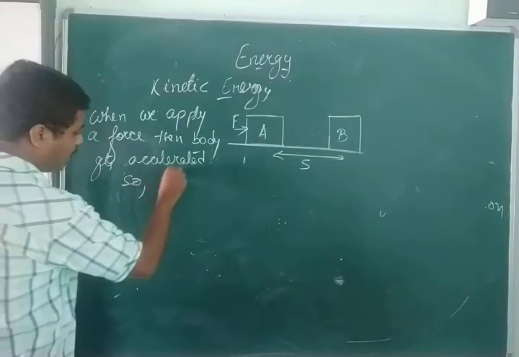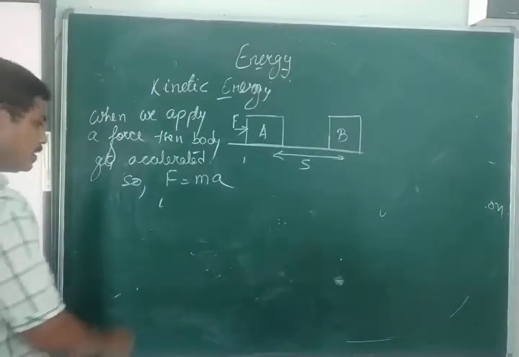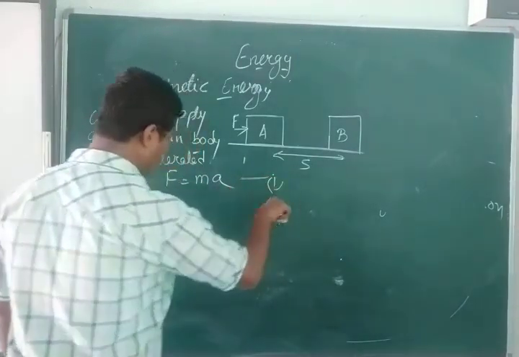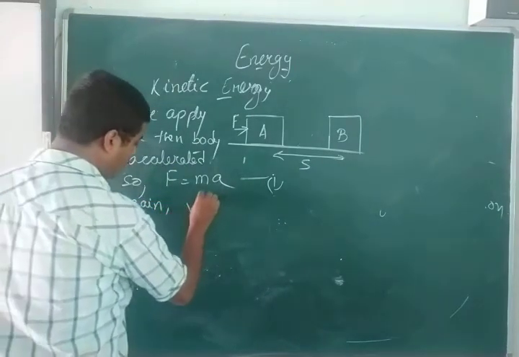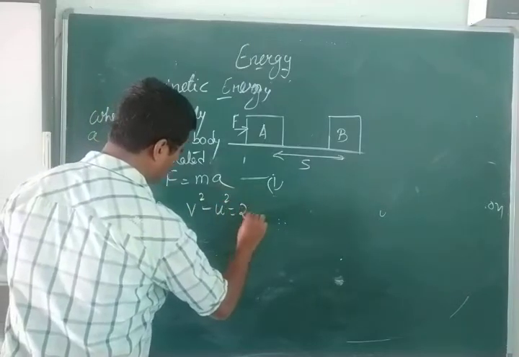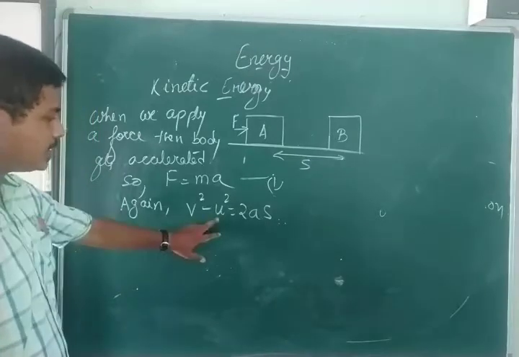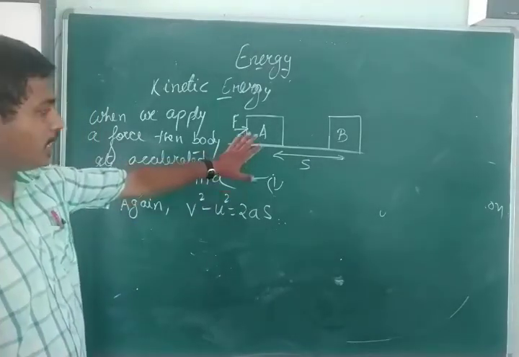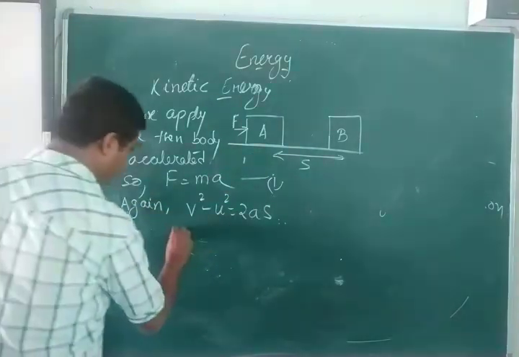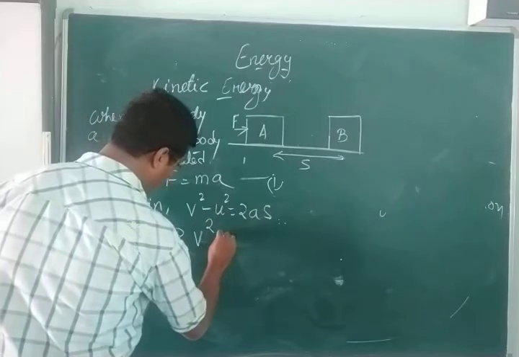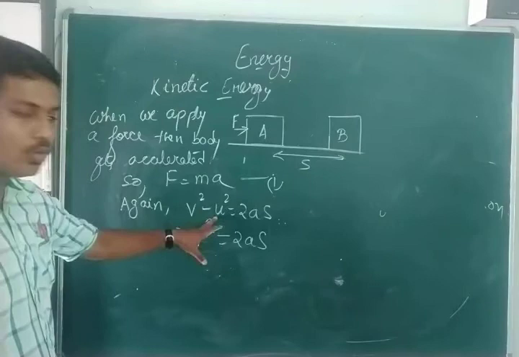So we can write F is equal to m into a, mass into acceleration. Mark this as equation number 1. Again, we know that v square minus u square is equal to 2as using the equation of motion. I have already considered that the object was initially at rest, so your initial velocity will be 0. So v square is equal to 2as, because I have placed u as 0.